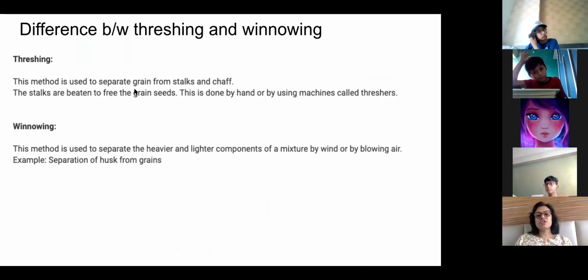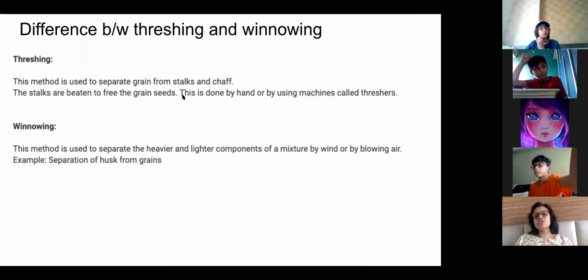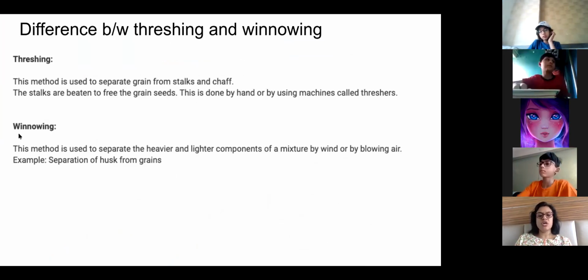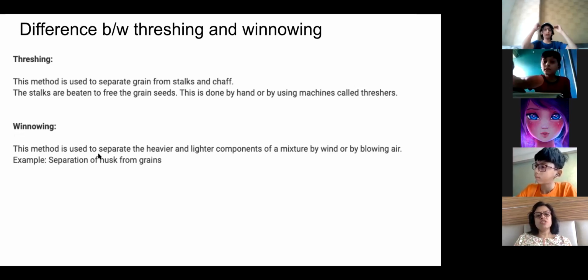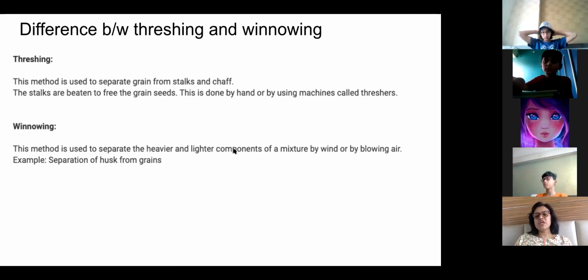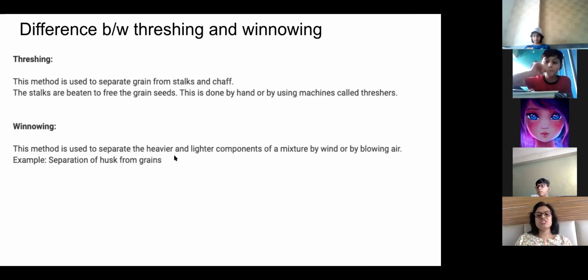Threshing is a method of separating grain from the stalks and shafts. Stalks are beaten to free the grain seeds, done by hand or by using a machine. Winnowing is after threshing. The threshed crop is used. Now you have a heavier and lighter component of a mixture. So it is blown with the help of wind and you get the heavier grain separated from the lighter component, husk from grain. So this is the difference between threshing and winnowing.